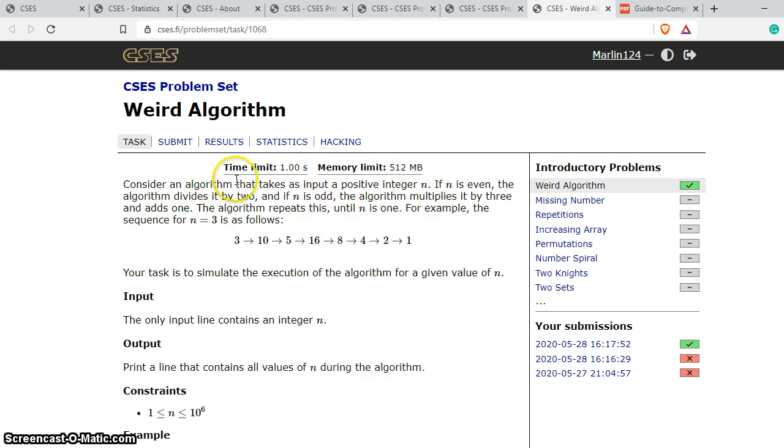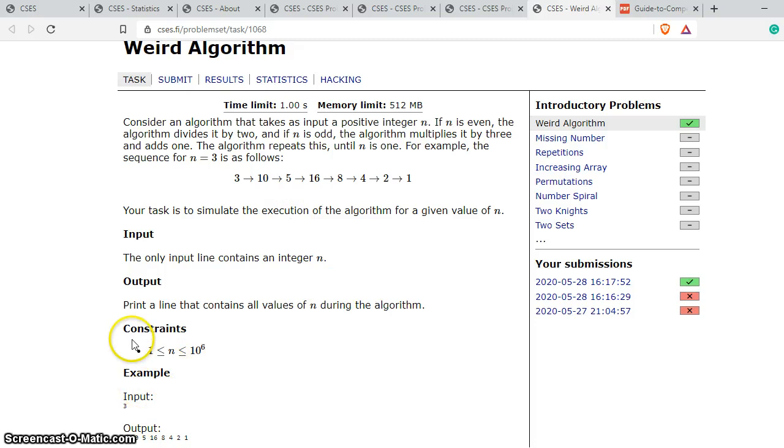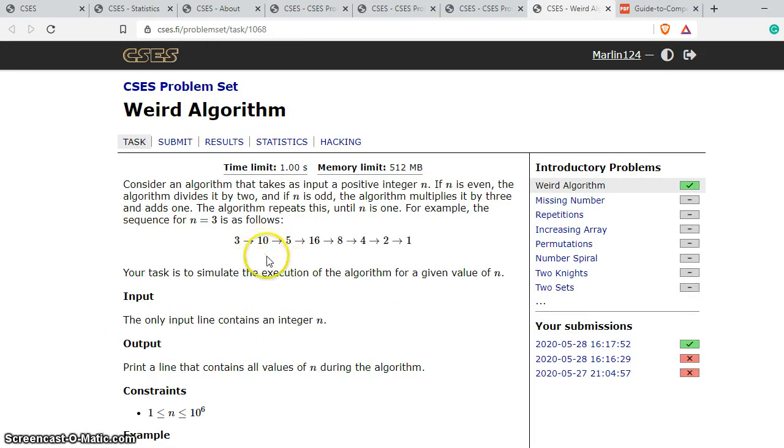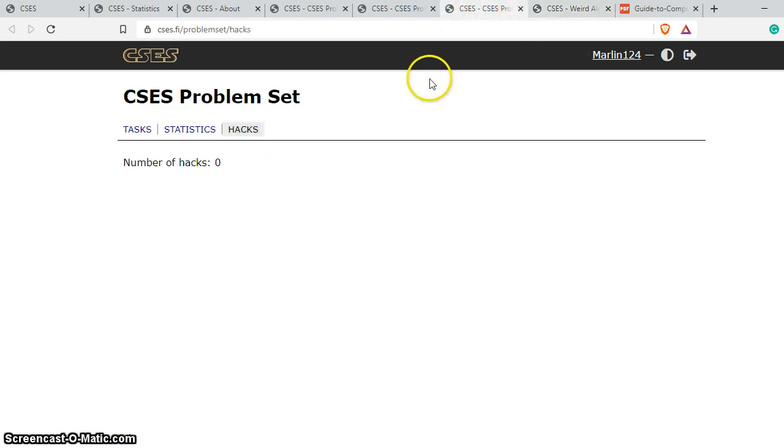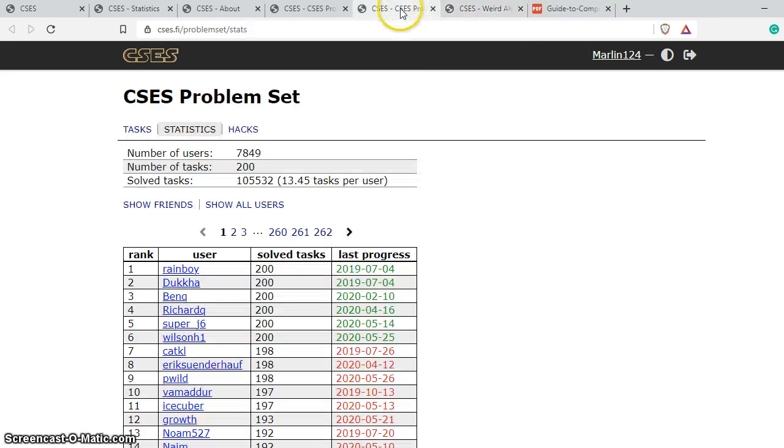There is a memory limit and a time limit which comes with this problem, which this website provides us. They have given the inputs, the constraints, and the output, and you can submit as many times as you want, but you need to fulfill all these conditions, the time limit and memory limit, so that your submission is successfully accepted. This is one of the problems, and there are various other kinds available.